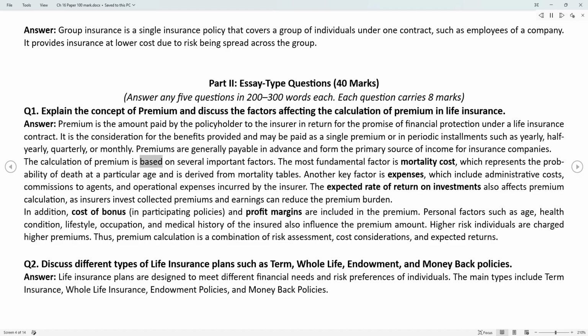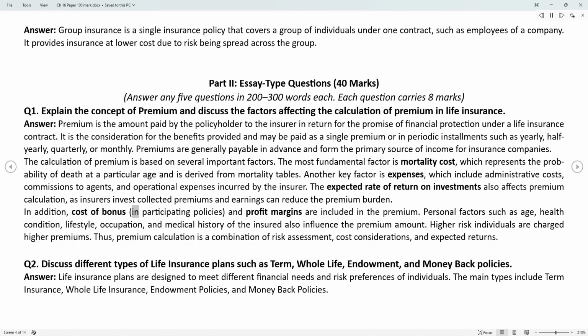The calculation of premium is based on several important factors. The most fundamental factor is mortality cost, which represents the probability of death at a particular age and is derived from mortality tables. Another key factor is expenses, which include administrative costs, commissions to agents, and operational expenses incurred by the insurer. The expected rate of return on investments also affects premium calculation, as insurers invest collected premiums and earnings can reduce the premium burden.